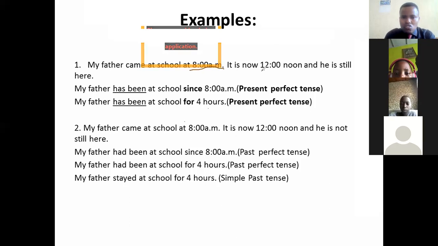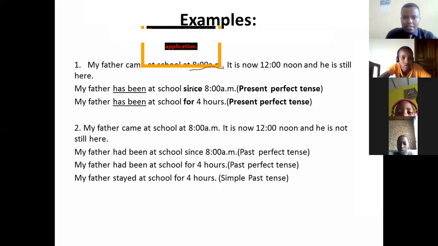Remember, since is used when you want to show the starting of the action. Then my father came at school at 8 a.m., 8 o'clock a.m. The starting of the action is 8 o'clock. Then we shall say, my father has been, the reason why we use this present perfect tense is because when you use the present perfect tense, you want to show that the action has started, but is still going on.